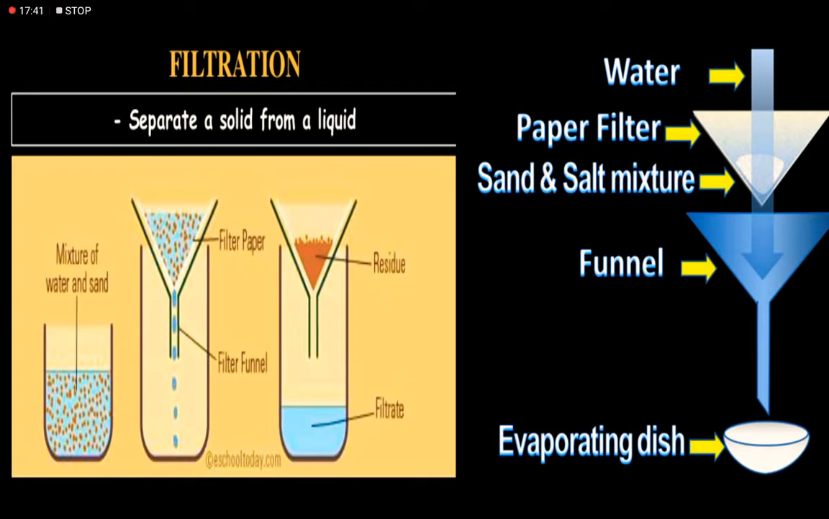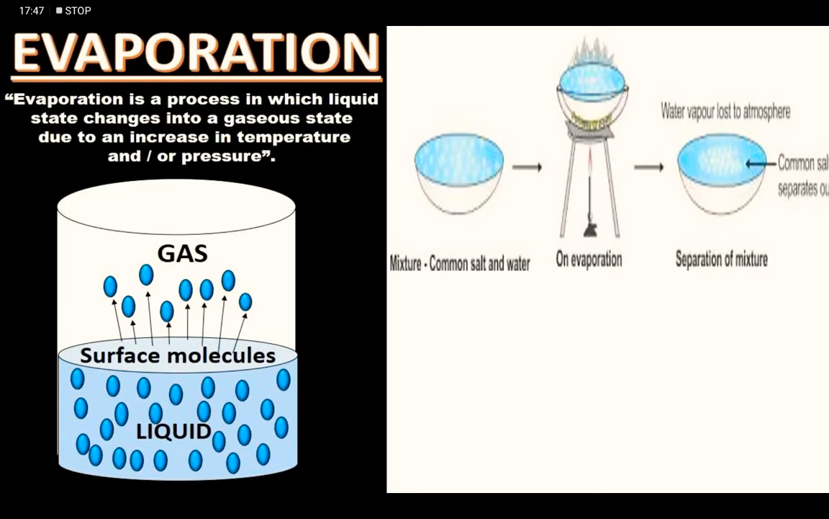Now, in a solid-liquid mixture, when the solid is soluble in the liquid, the method used for separation is evaporation and distillation. Firstly, I'll be explaining what evaporation is. Evaporation is a process in which the liquid state changes into gaseous state due to increase in temperature or pressure. In this process, the liquid constituent of the mixture evaporates, leaving behind the solid constituent.